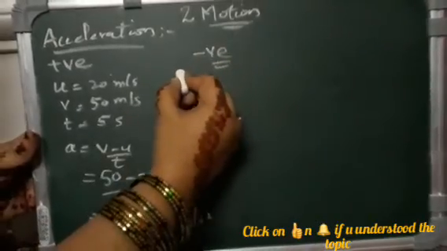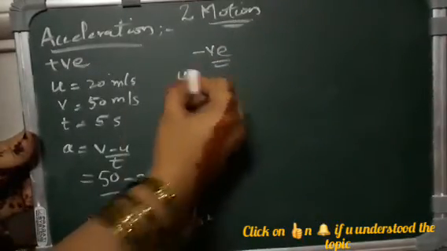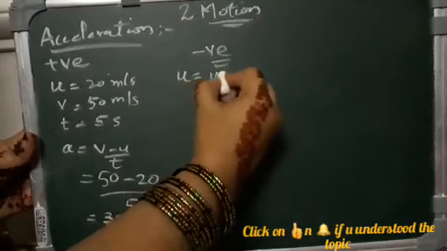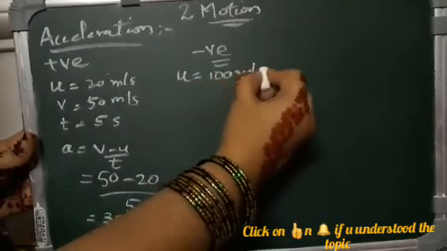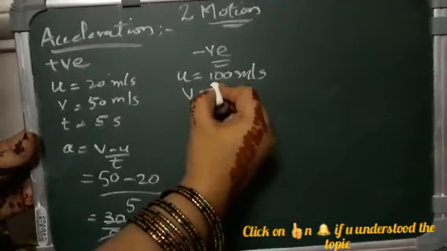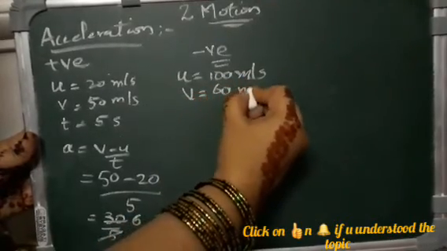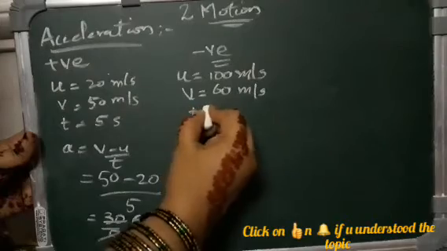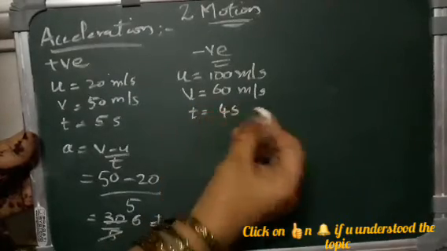For example, we will take initial velocity equal to 100 meters per second, and final velocity equal to 60 meters per second, and the time taken is 4 seconds.